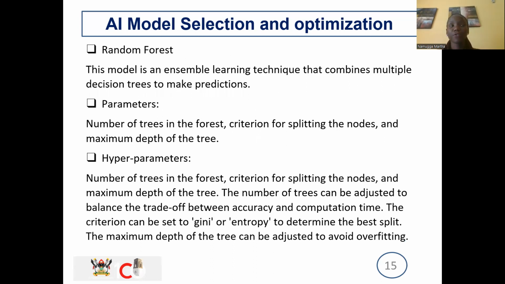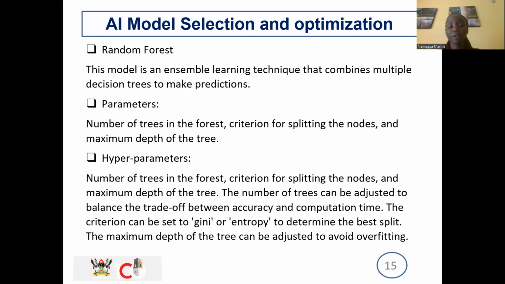Then we'll have the random forest. Random forest is basically combining different decision trees to make a prediction. So when I get my decision trees, I make them as one and I form my forest. So my predetermined values should be like the maximum depth of the tree and the number of trees that I'm putting in,